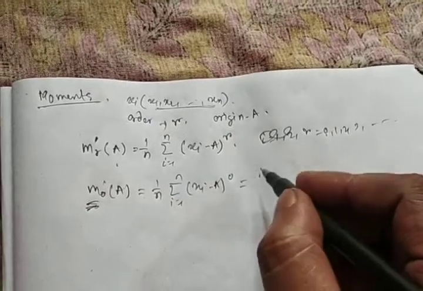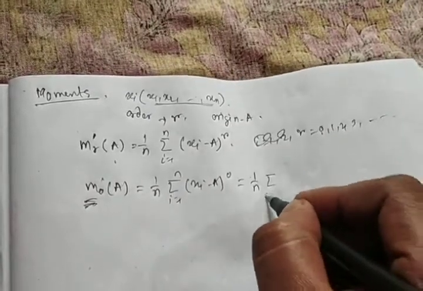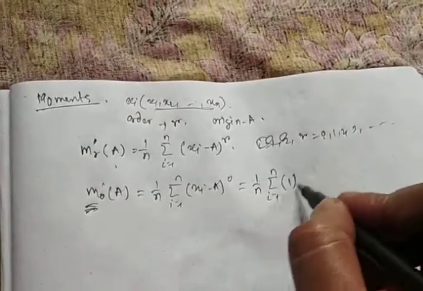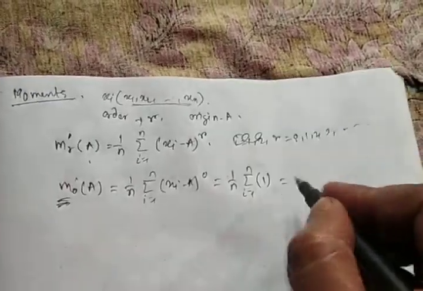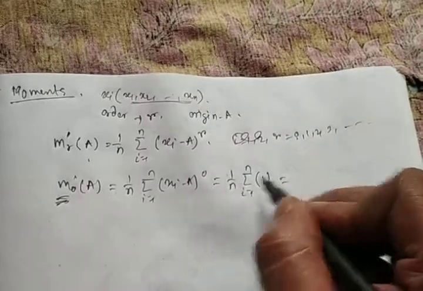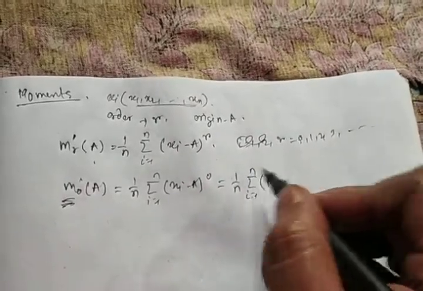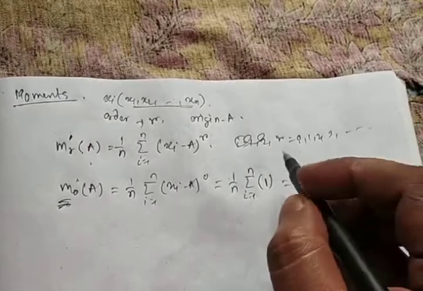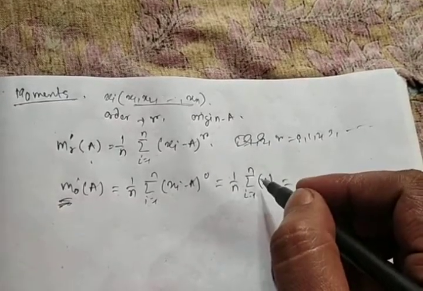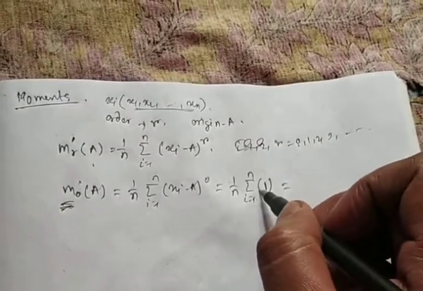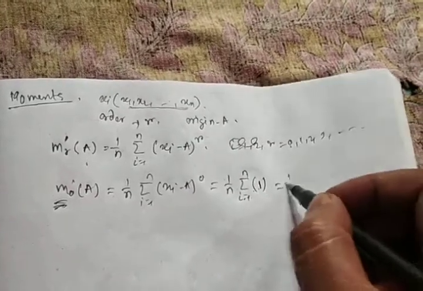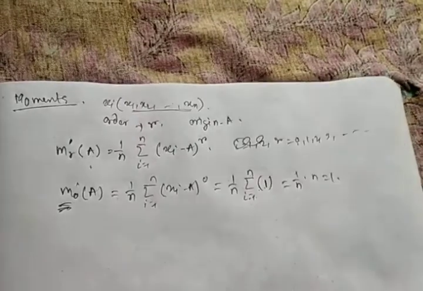So 1 by n summation i equals 1 to n of 1. This sum is the sum of n ones: when i equals 1, the value is 1, i equals 2, plus 1, plus 1, and so on. How many ones? That is n, the sum of n times 1. That value is n, so the moment is 1.